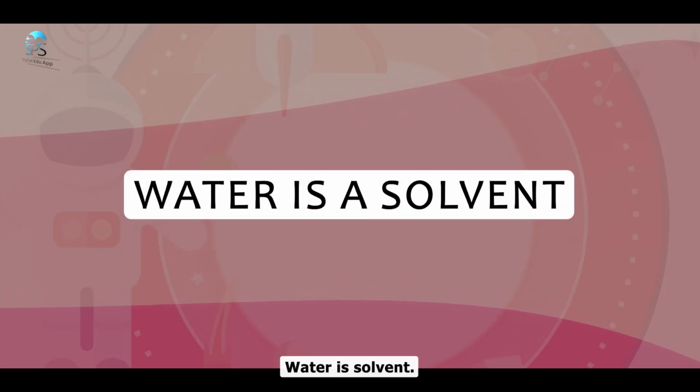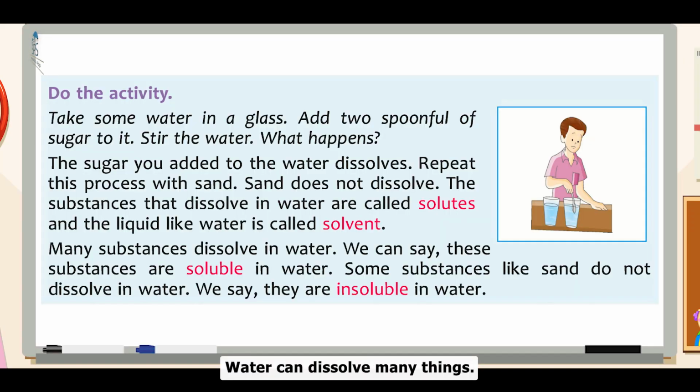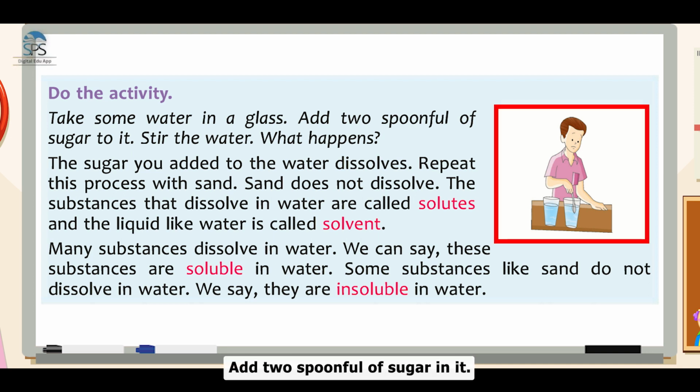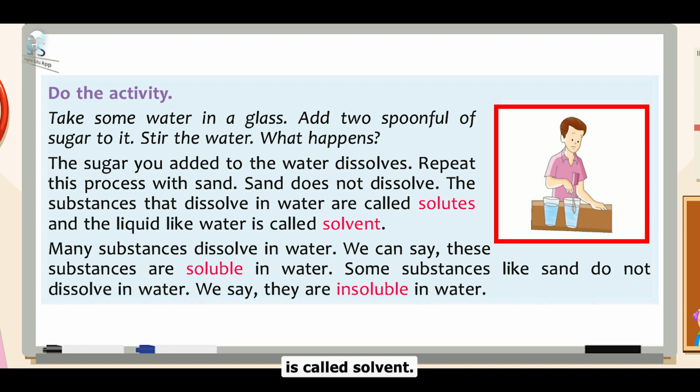Water is a solvent. Water can dissolve many things. Do the activity. Take some water in a glass, add 2 spoonfuls of sugar to it, and stir the water. What happens? The sugar you added to the water dissolves. Repeat this process with sand. Sand does not dissolve. Substances that dissolve in water are called solutes, and a liquid like water is called a solvent.